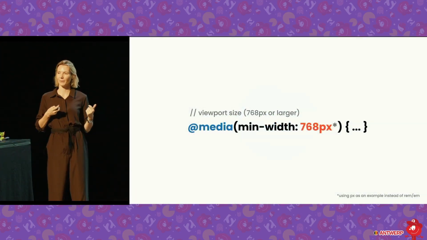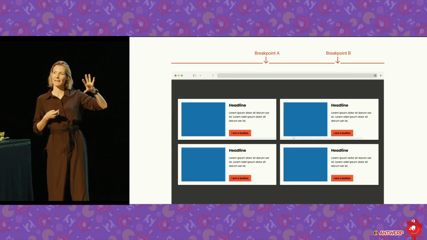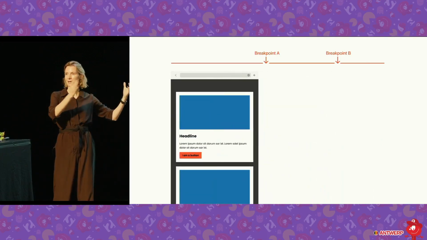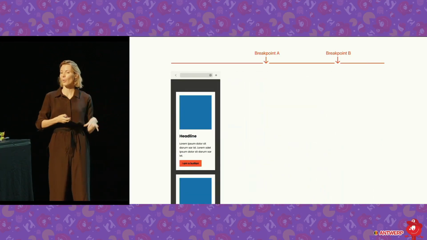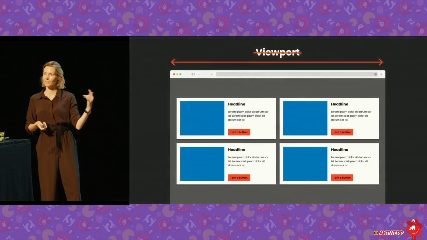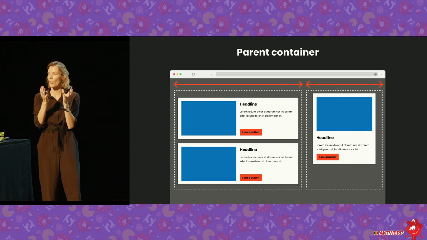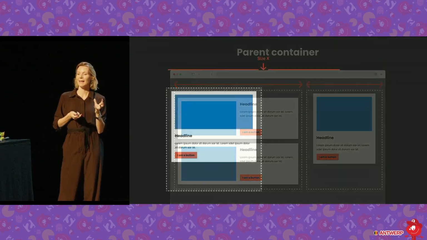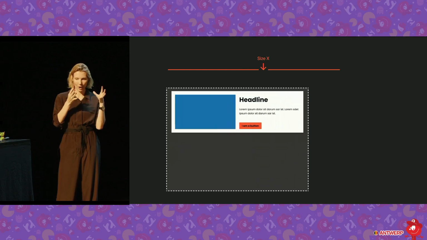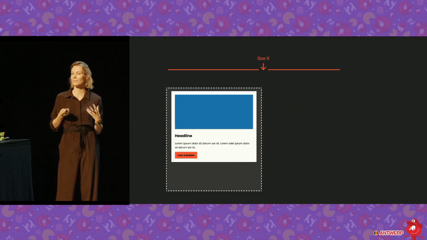So container queries, remember the media query, right? So what the media query did, it looked at the whole screen width, and then it's changing as the viewport changes. What container queries do is they look very similar, but they don't look at the viewports. They look at the parent container, so the container that holds your component. And that means that you can decide on that threshold, and on that threshold that your component has, basically, this is where you can change the design, and this is really powerful.